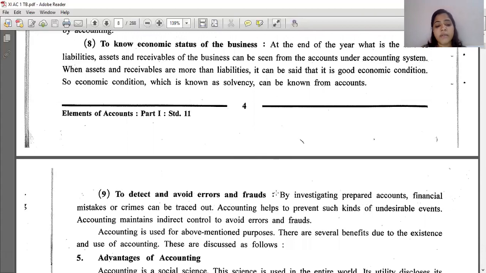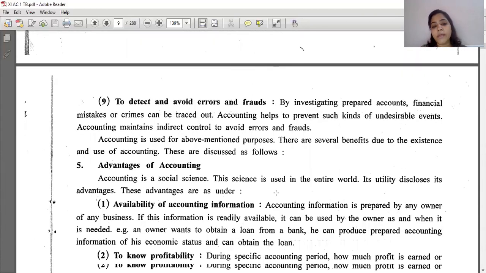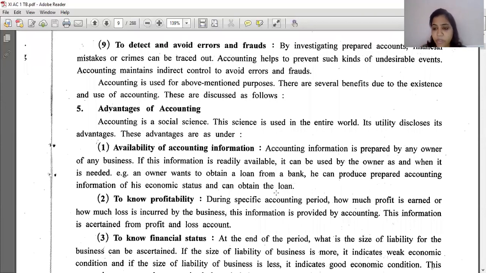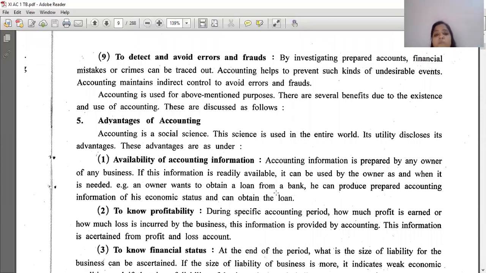Is it clear? To detect and avoid errors and frauds. Why is accounting done? Many times when you run a business, the owners are not totally present, because they have to go for collection also, to get orders also, right? Many times they are doing many businesses also, so they are appointing managers, maybe any one of them, or partners, whoever. By preparing accounts, the frauds can be found out easily. By investigating prepared accounts, financial mistakes or crimes can be traced down. Accounting helps to prevent such kinds of undesirable events. Accounting maintains indirect control to avoid errors and frauds. Accounting is used for the above mentioned purposes.